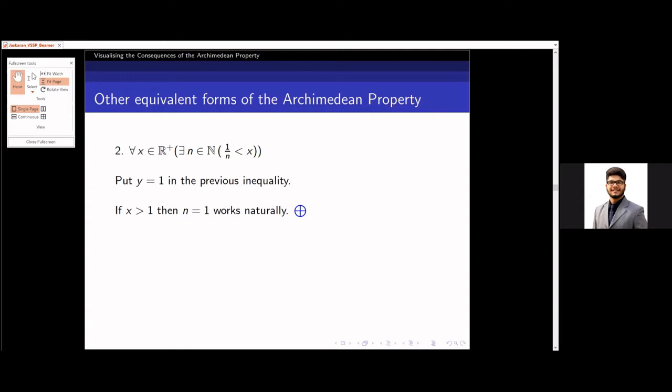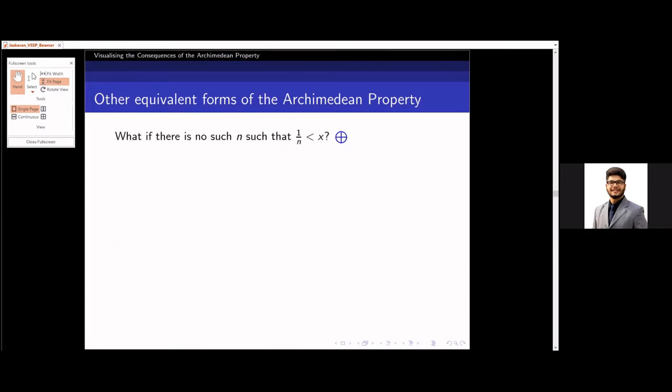How? I'll give a pause. If n is equal to 1, then 1 by n is equal to 1, and 1 is given to be less than x. So this works naturally. But if x is less than or equal to 1, then the Archimedean property guarantees that there will exist such an n such that 1 by n is less than x.